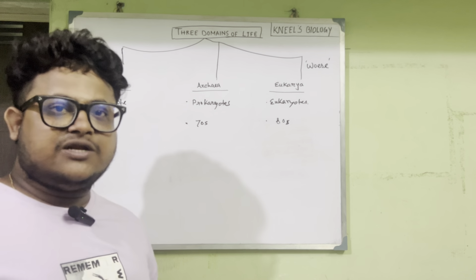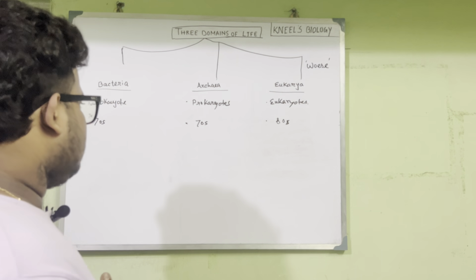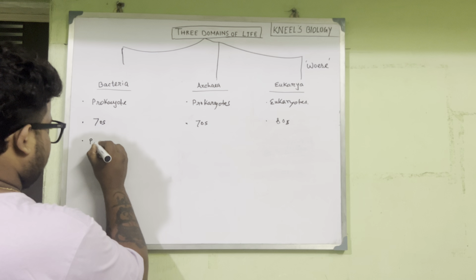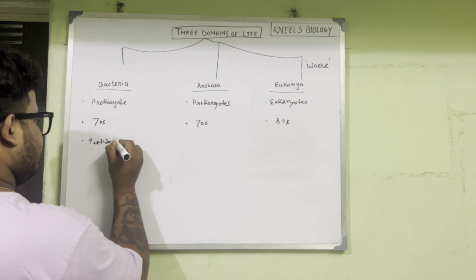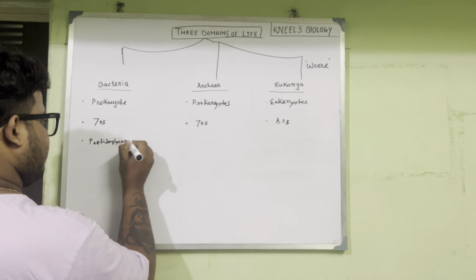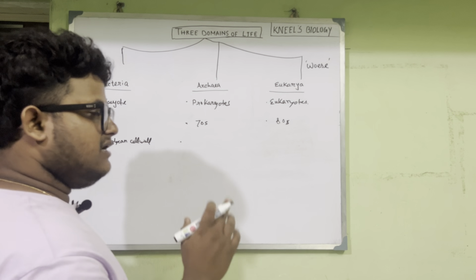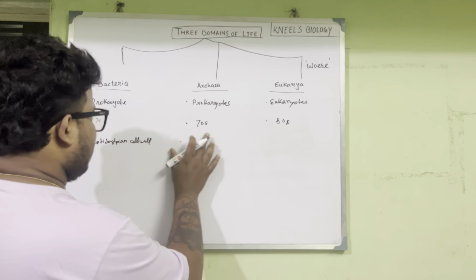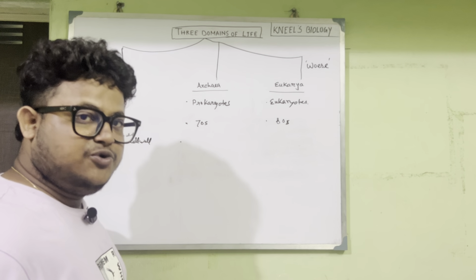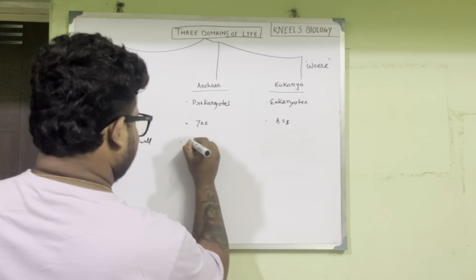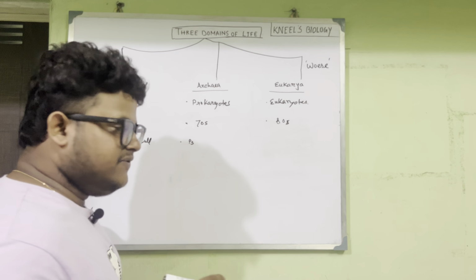We will learn about peptidoglycan in upcoming videos. Archaea does not have peptidoglycan in their cell. They have pseudopeptidoglycan. You need to learn this in a very simplified way.